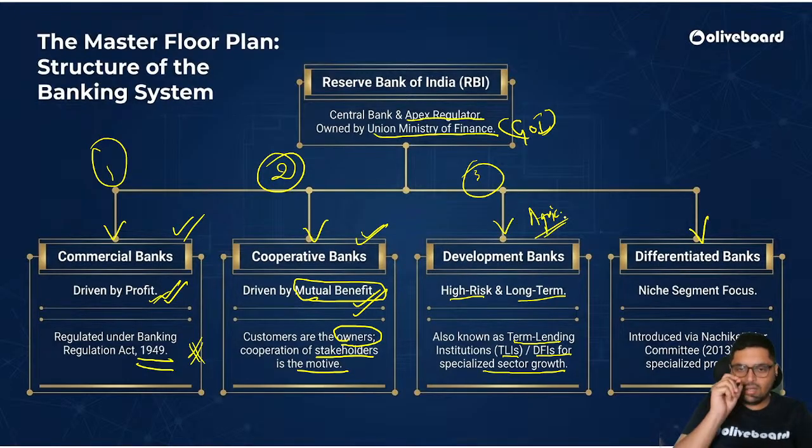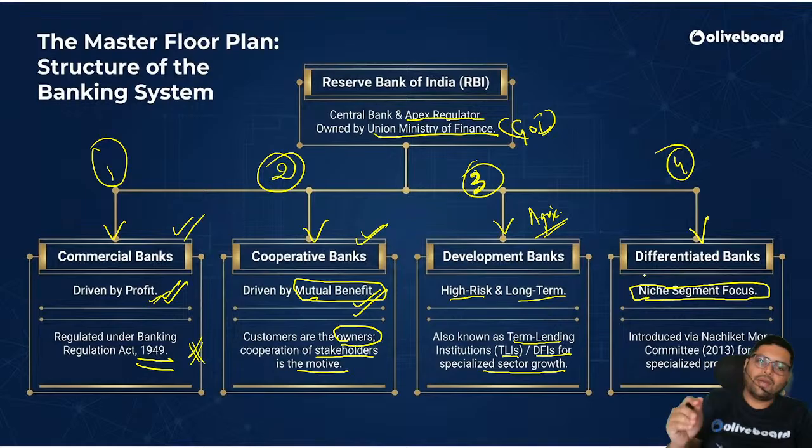So they are more focus oriented. They are development banks. And then comes the last one, differentiated banks. They are niche segment focus. They will not take money of everything, anyone, and from anywhere. No, they have focus. They are focused.